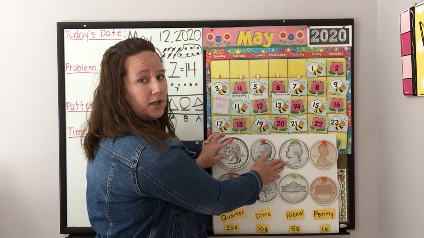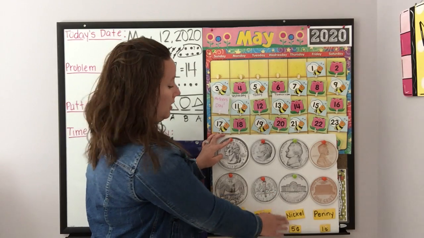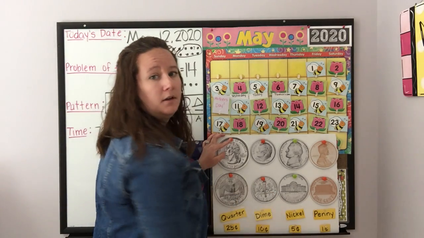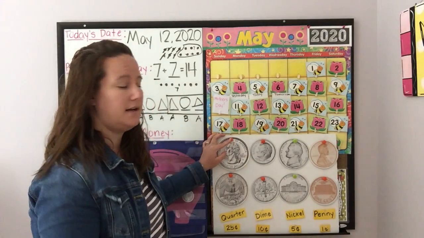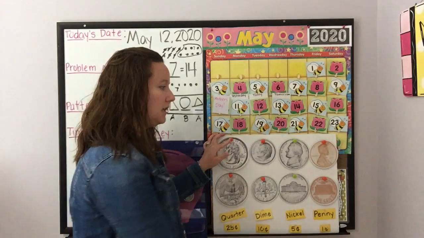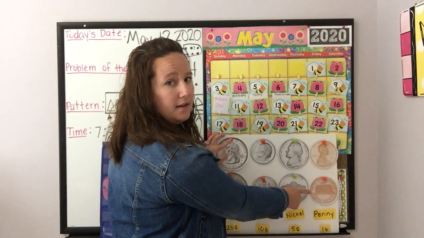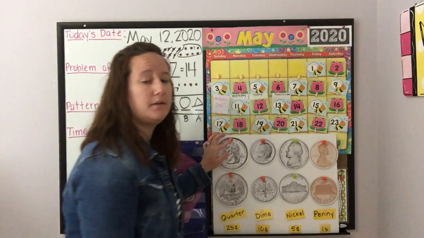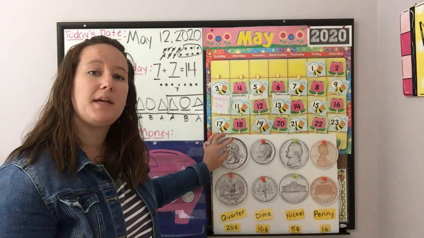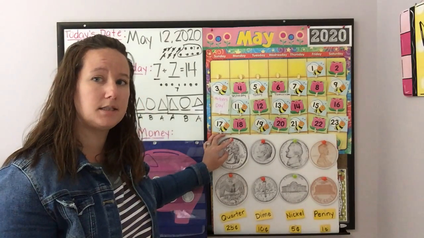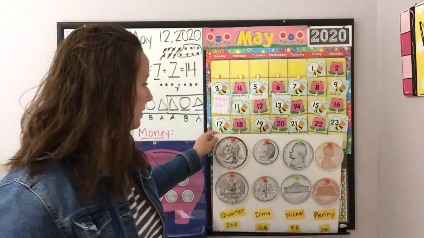A nickel has Thomas Jefferson on the front, Monticello on the back, on tails. A nickel is worth 5 cents. We count nickels by 5s. Good. All right, and last but not least, our only brown coin is the penny. Remember, Abraham Lincoln is on the heads. The Lincoln Memorial is on the tails. A penny is worth 1 cent. When we count pennies, we count them by 1s. Okay?